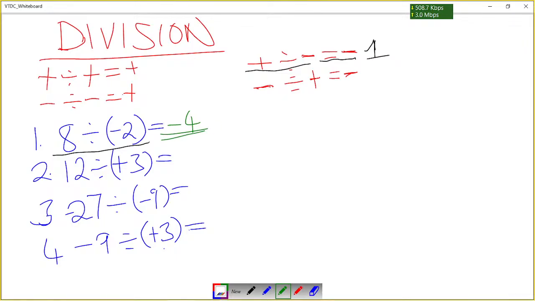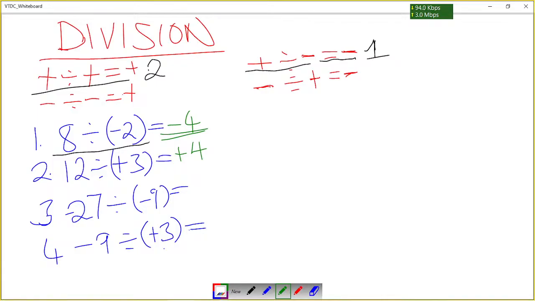Always remember that when you divide a positive by a negative, the answer will be a negative. Then we come to question 2. We have positive 12 divided by 3. So here we are using this rule. Using that rule, 12 divided by 3 will give us, since both signs are positive, a positive answer, and that will be positive 4.